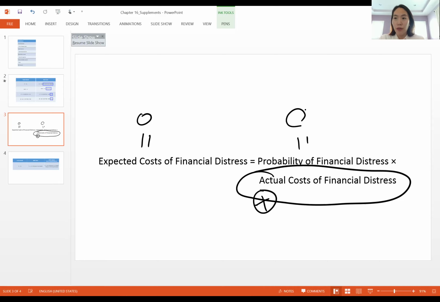Okay, but in the world we are considering right now, as the company increases the amount of debt, the probability of financial distress will also increase to a positive value. Combining the positive probability of financial distress happening and the positive actual cost of financial distress, the expected cost of financial distress will be non-zero. It will be positive. This is what we are dealing with in this new model. Okay, so let's go back to our previous slide.